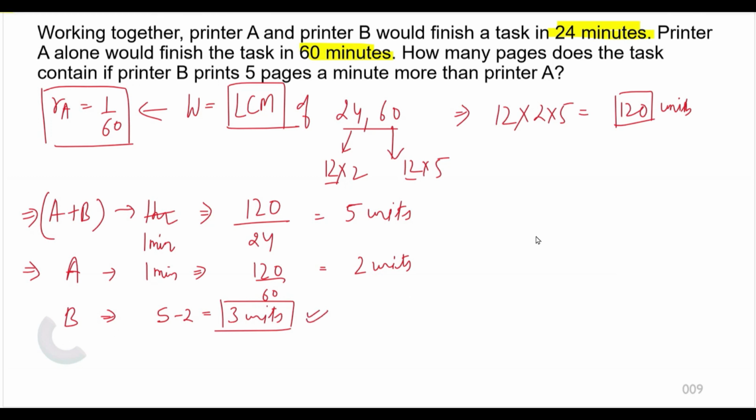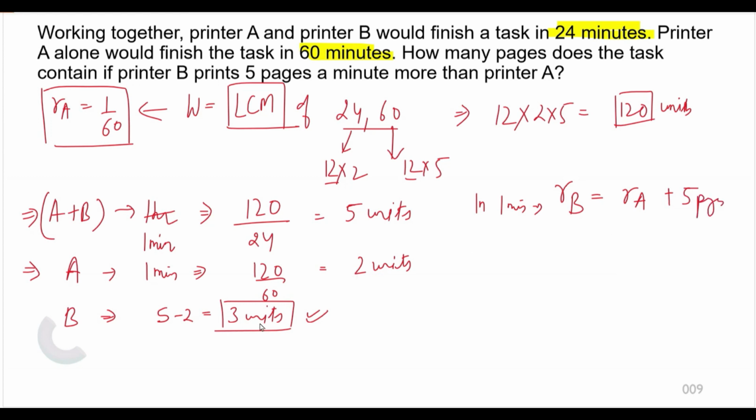Now if I take the difference, as per the question, B is printing 5 pages a minute more than printer A. That means the amount of work done per minute. If I talk about 1 minute, since we are talking about 1 minute, it is better to write in terms of rate. Rate of B equals rate of A plus 5 pages.